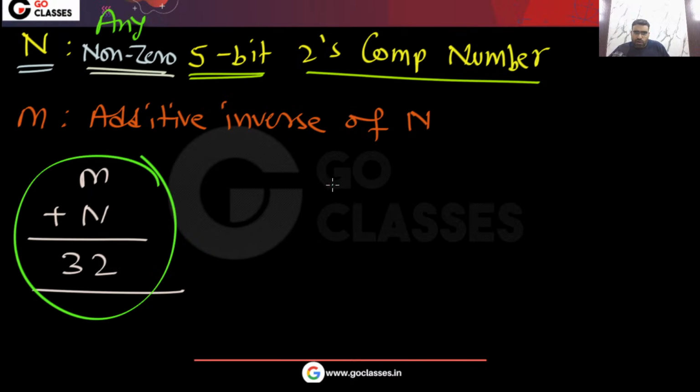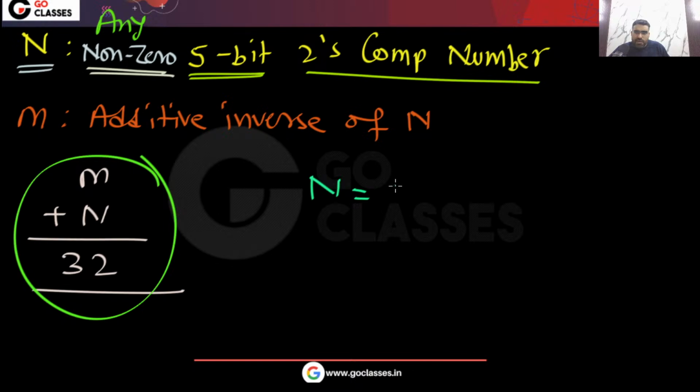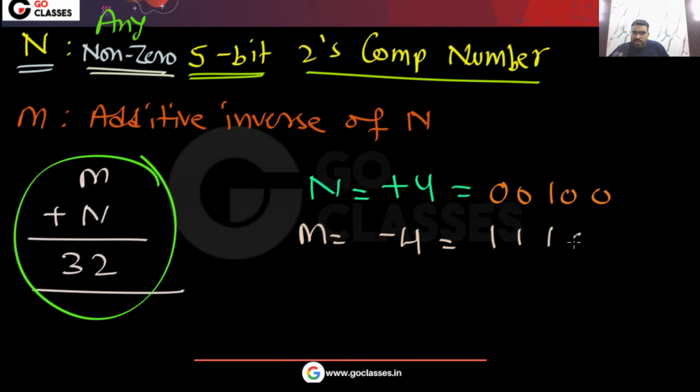You can try this. For example, in the last example I have taken n equal to -8. Let me take n equal to some other value, maybe +4. What is +4 in 5-bit 2's complement? The +4 is going to be 0 0 1 0 0. What will be m? m will be -4. In 2's complement, what is -4? That is basically like this. So this is the -4 in 2's complement.